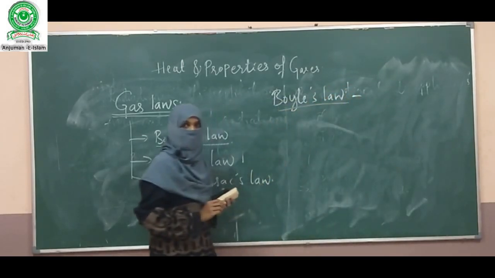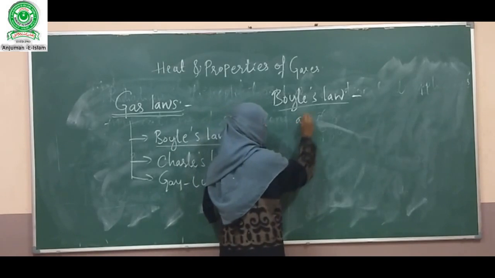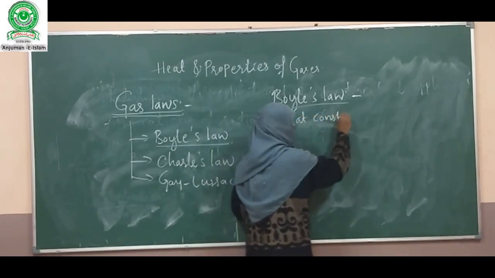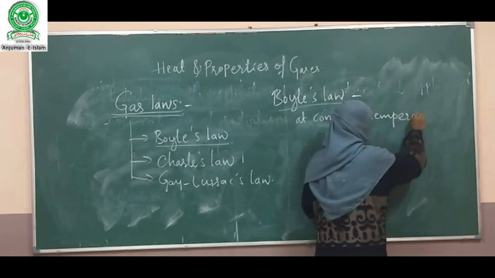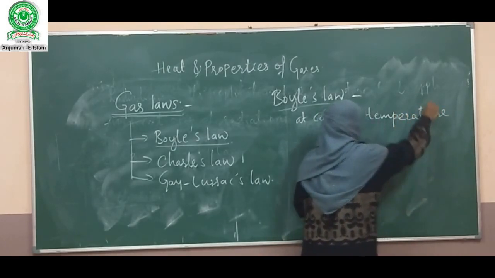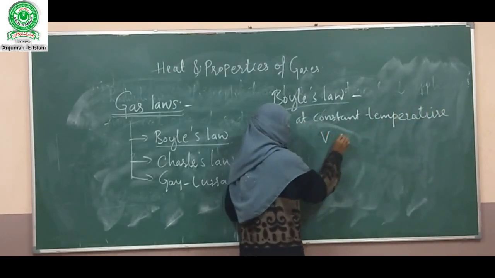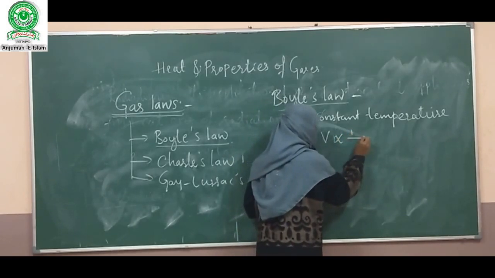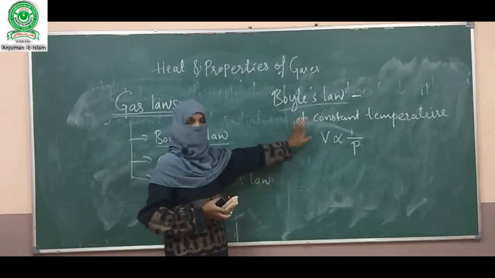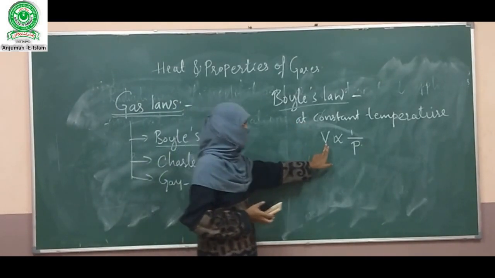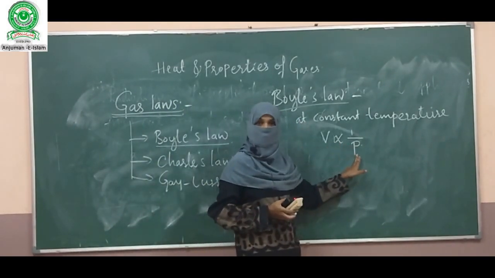Boyle's law states that at constant temperature, the volume of a given mass of gas is inversely proportional to pressure. In Boyle's law, temperature remains constant.